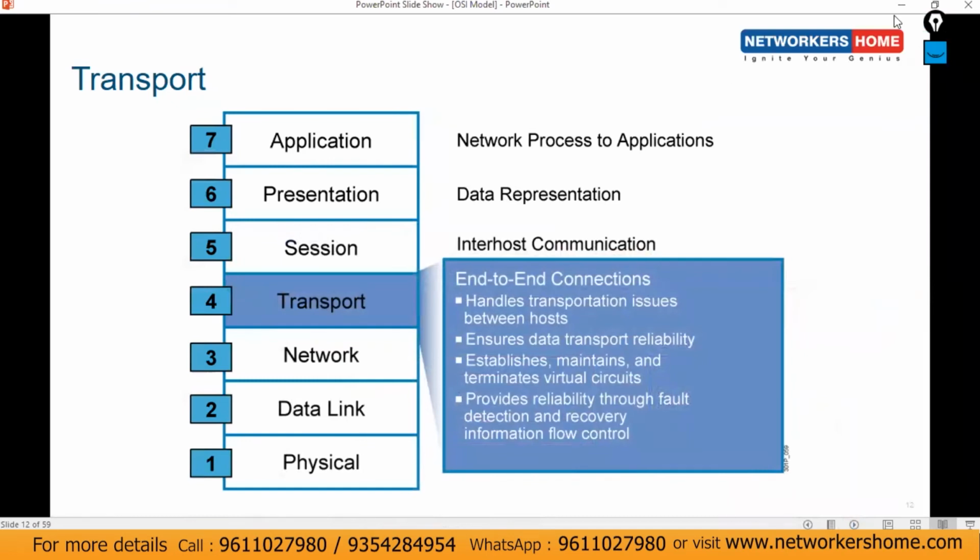So this is all about end-to-end connection, the transport layer. TCP and UDP are the two main protocols which we use for transportation over here.